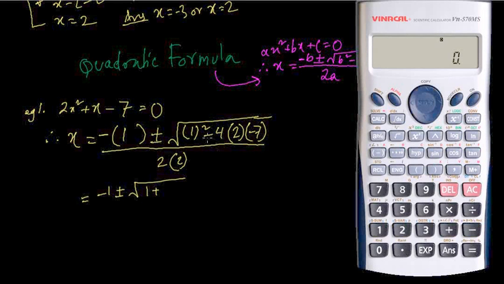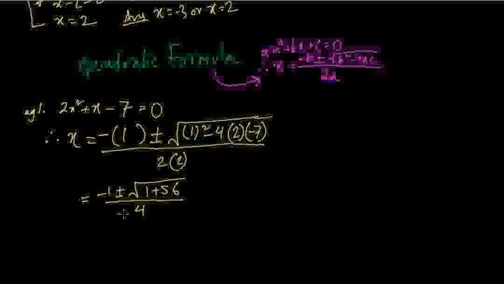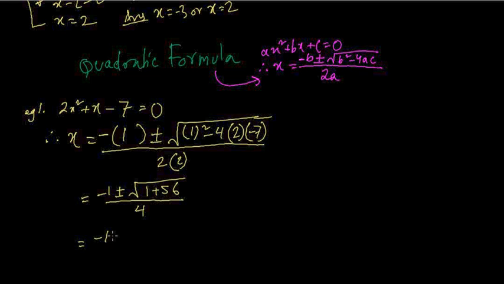We need minus 4 into 2 into minus 7. So minus 4 into 2 into minus 7, we get plus 56, divided by 2 into 2, which is 4. So this could be minus 1 plus minus root of 57 divided by 4.